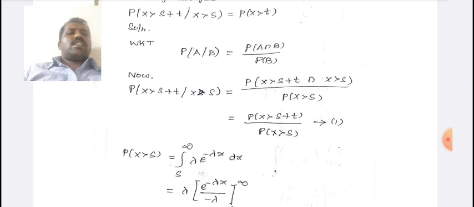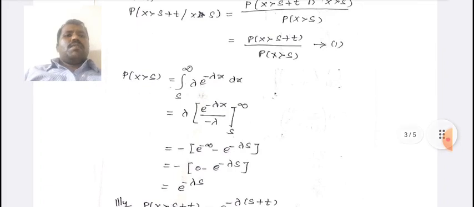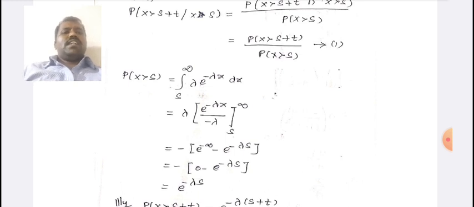Taking the intersection value, we have p of x greater than s plus t divided by p of x greater than s. Find the value of p of x greater than s, which equals integral s to infinity lambda into e power minus lambda x into dx, lambda into e power minus lambda x divided by minus lambda, integral s to infinity.